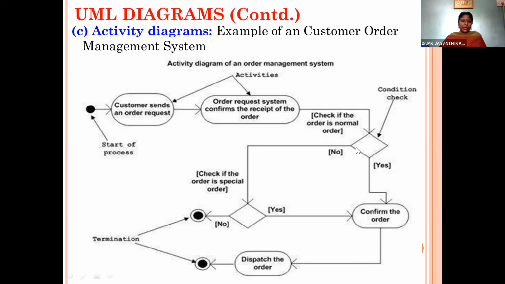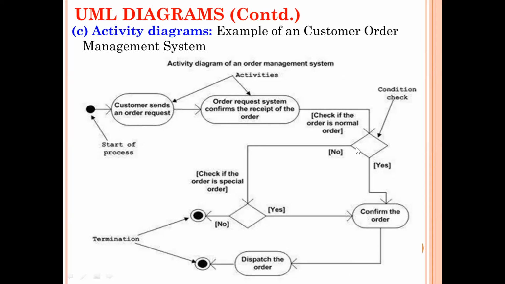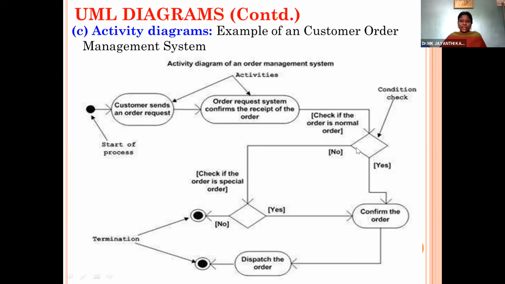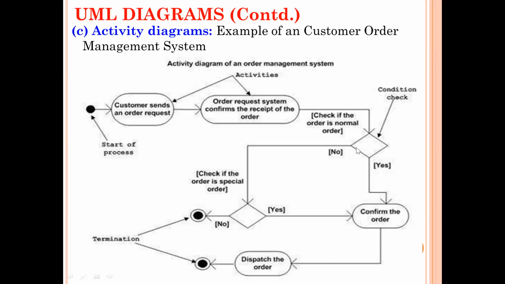Question number A. The answer is renderers. Second one, the answer is activity diagram, internal events, and fork as one incoming and multiple outgoing, and join as multiple incoming and one outgoing.